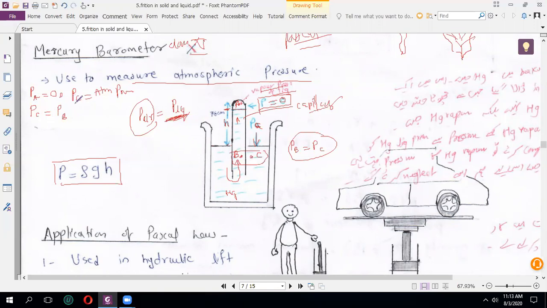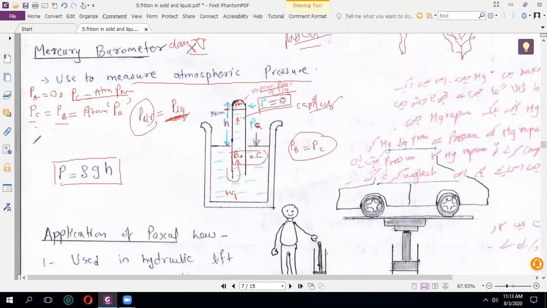And second thing, now PC is equal to atmospheric pressure. If PC and PV are the same, can we say that PC is also equal to atmospheric pressure? So atmospheric pressure is represented by the symbol P0. I hope this part is clear.